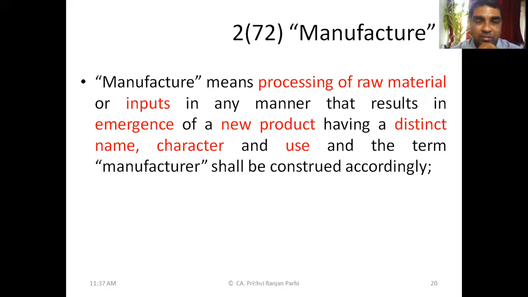Did you understand? Yes, sir. Okay. So if some new product is coming into existence, then only it is manufacturing. Let us say, for example, you are giving some cloths, some fabrics, which need to be converted into a dress. Now, are fabric and dress the same thing, or is a distinct product emerging out of this process?